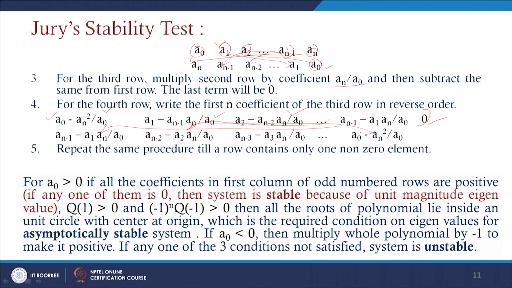Again, we repeat the procedure until a row with a single non-zero entry exists, and if any one of the entries is negative, then at that position we can say that the system is unstable.